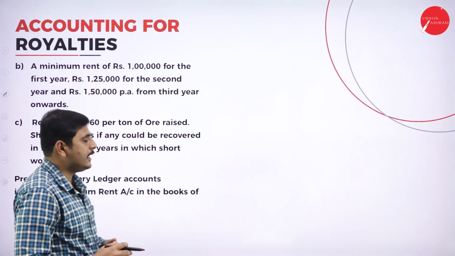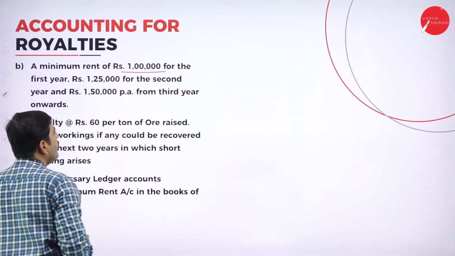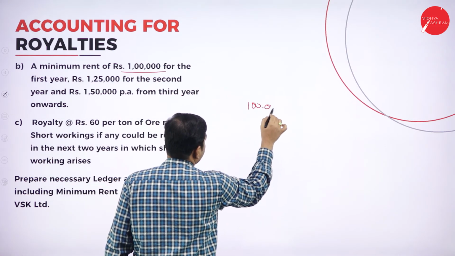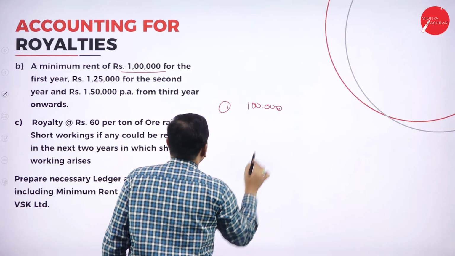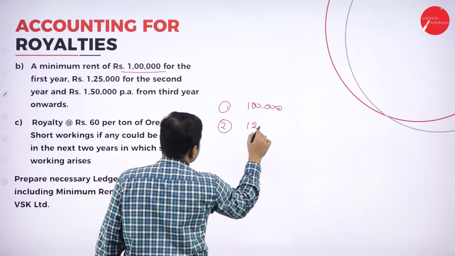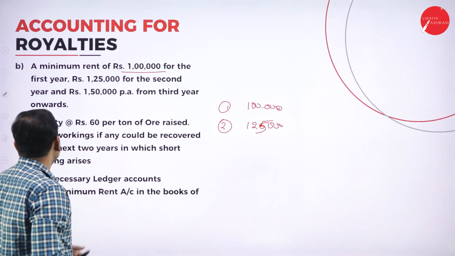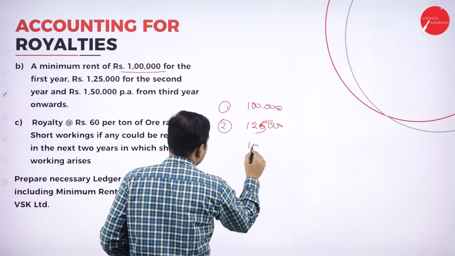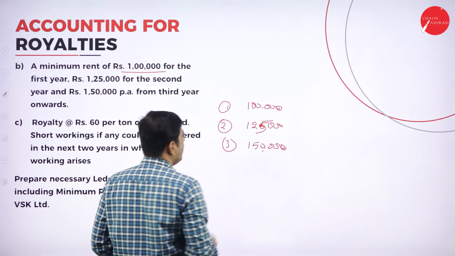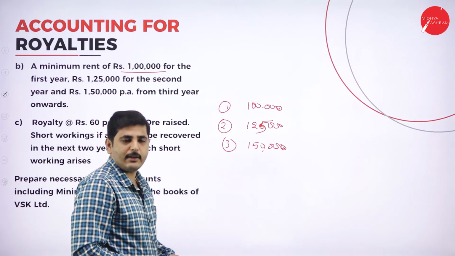Now, what are the terms and conditions regarding the minimum rent and royalty? Let's look at the points. Minimum rent is 1 lakh rupees for the first year, and for the second year, it is 1,25,000, and for the third year onwards it is 1,50,000. See, for the first year 1 lakh, for the second year 1,25,000, and third year onwards 1,50,000.